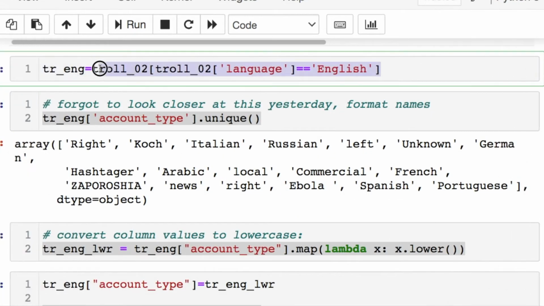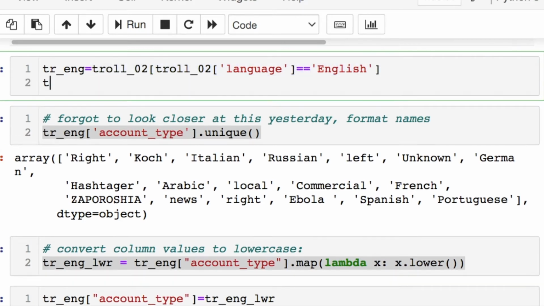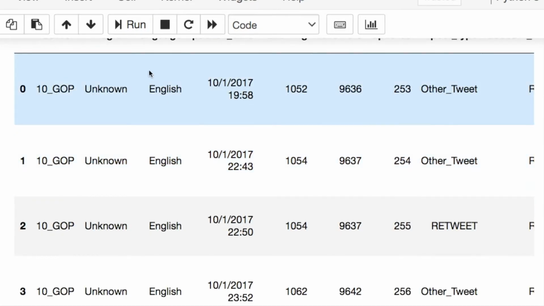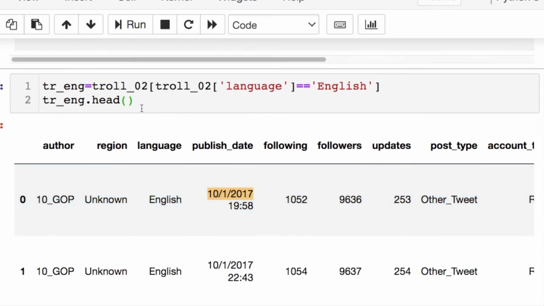The way that we subset this data is like this. We first call the column that we're interested in here, then we do a double equals and take the English rows, and then we throw it into the data frame. Let's see what this looks like. I'm going to go step by step and kind of slow today, because I feel that's probably going to help people more, showing what the code is actually doing rather than just explaining it. If you notice, all of these rows are English, and we're also going to need to subset these by dates. So we need to do some datetime formatting, which is going to be important.